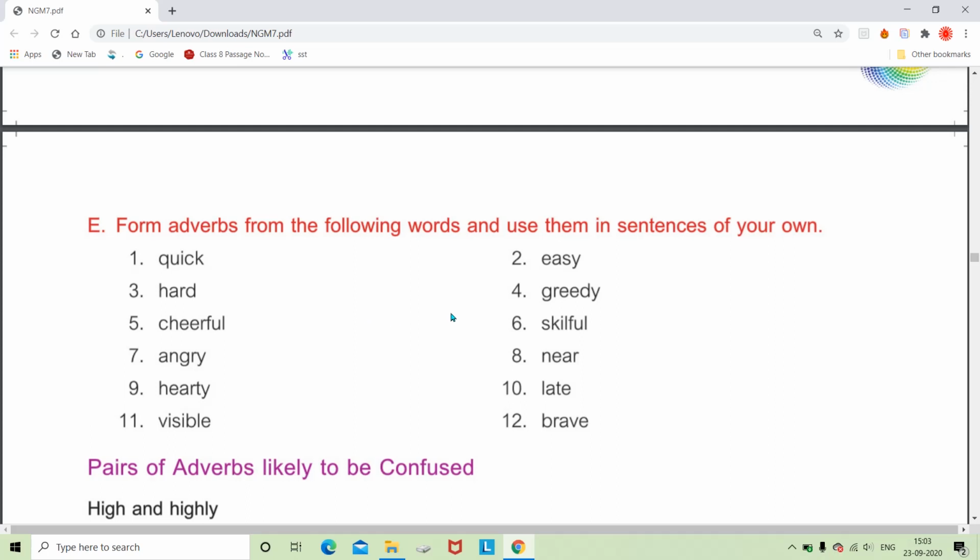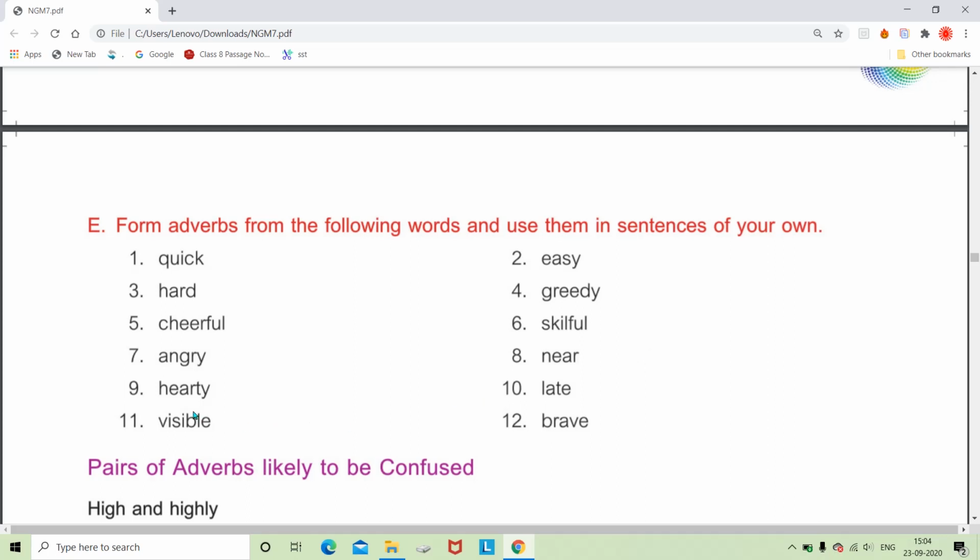The same in skillful becomes skillfully by adding ly. The archer skillfully shot the arrow. Angry becomes angrily. Here again y becomes i and then ly. So we can say he looked at her angrily. Then near becomes nearly. The sentence is I nearly choked on the bone.